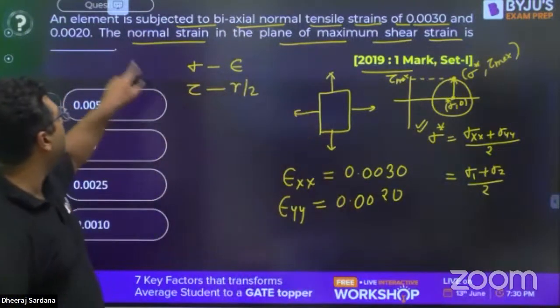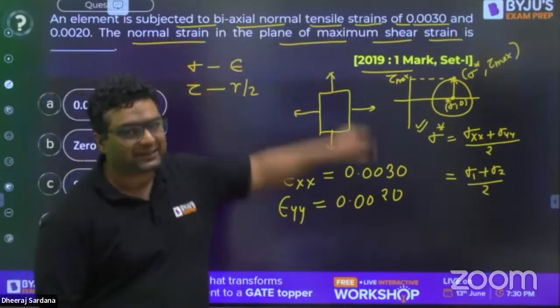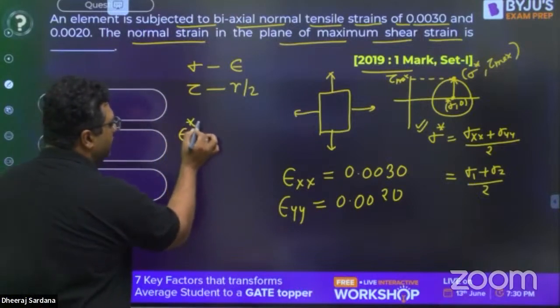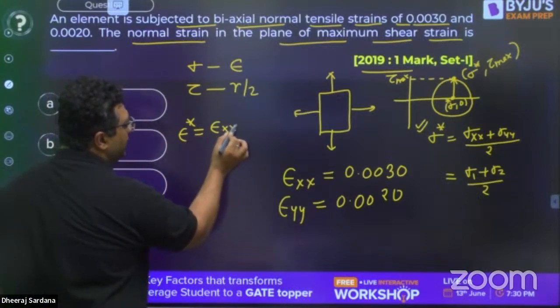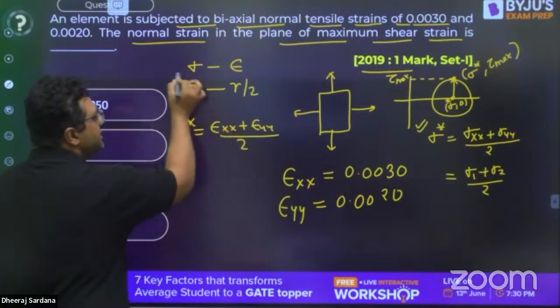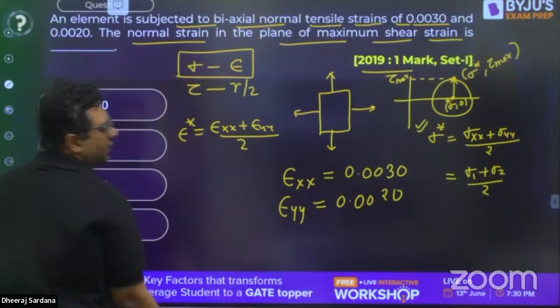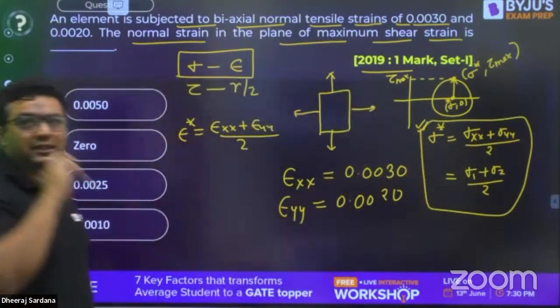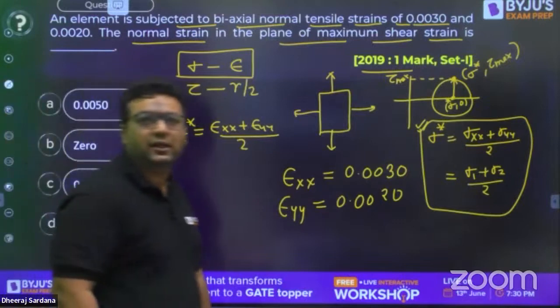Now you want to find the normal strain at the plane of maximum shear. So the formula will be epsilon star is equal to (epsilon xx plus epsilon yy) by 2. I have just replaced sigma by epsilon in this formula. So that is using the concept of Mohr circle.